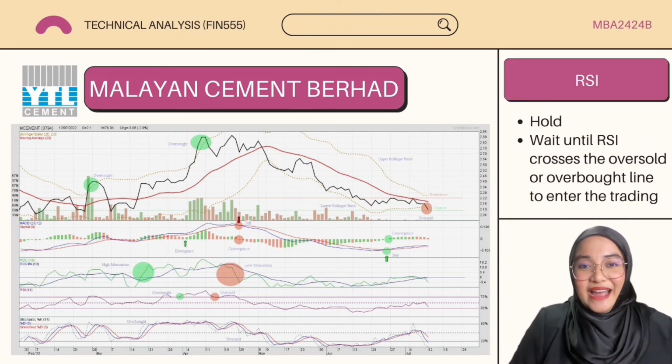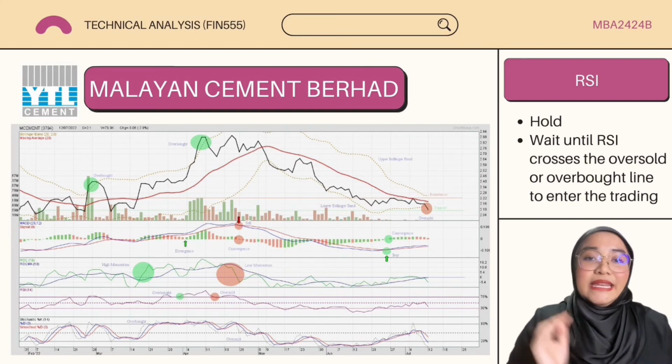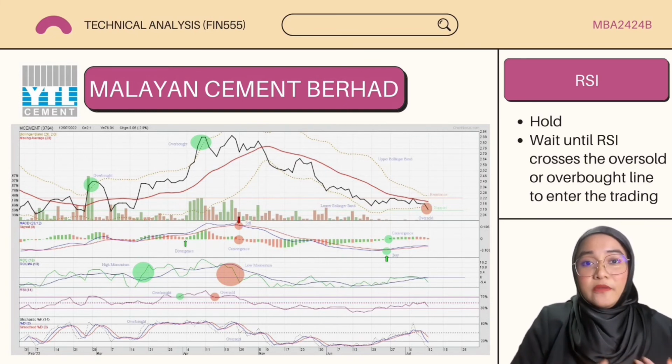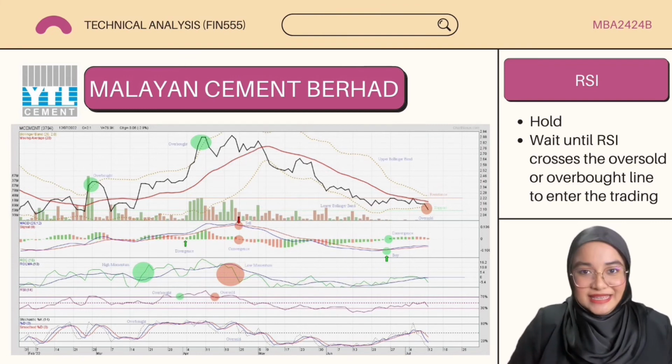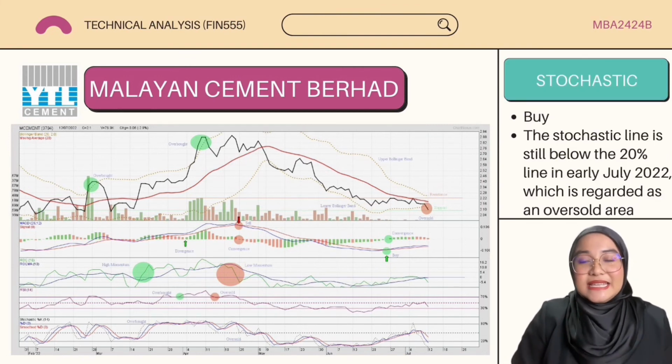So next is RSI, and according to the graph, the RSI line is declining and is expected to surpass the oversold line, which is the 30%. So this indicates that it is better to hold and wait until the RSI crosses the overbought or oversold line to determine the decision. So last but not least is stochastic.